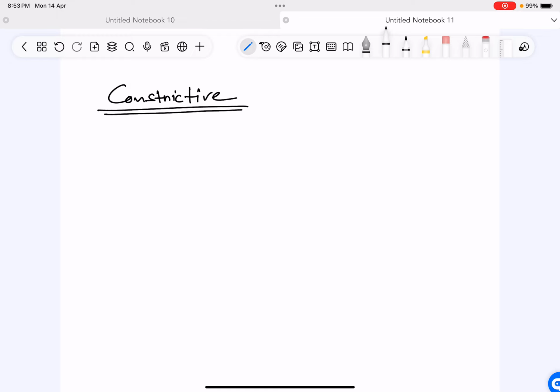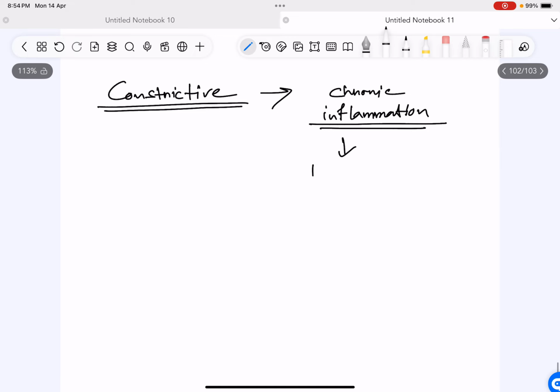So constrictive pericarditis is a result of chronic inflammation. It is a result of chronic inflammation which leads to fibrosis, because fibrosis can only happen after a chronic inflammation.